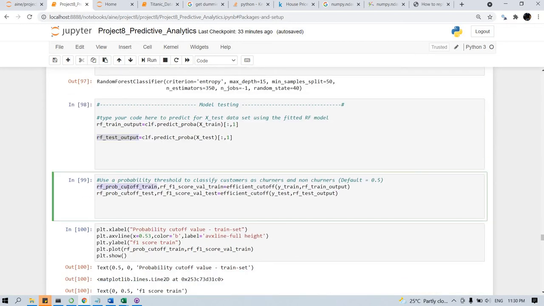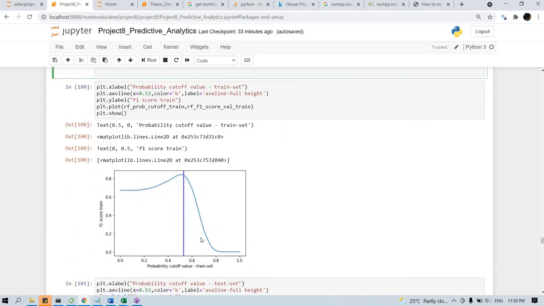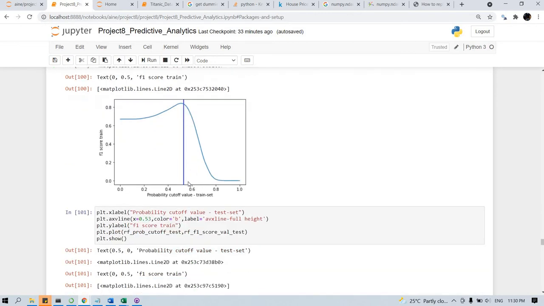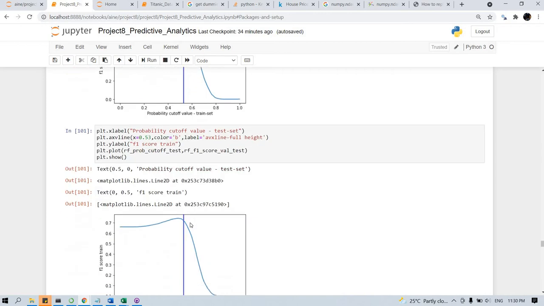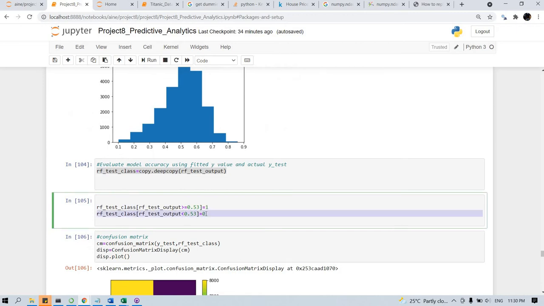Then we are trying to find out the efficient cutoff score. When plotting the efficient cutoff score, we can see that around 0.53 is the best cutoff value. After 0.53, the F1 score is decreasing. So based on that, we are assigning a class. If it is greater than 0.53, the class is predicted as 1. If it is less than that, the class is predicted as 0.